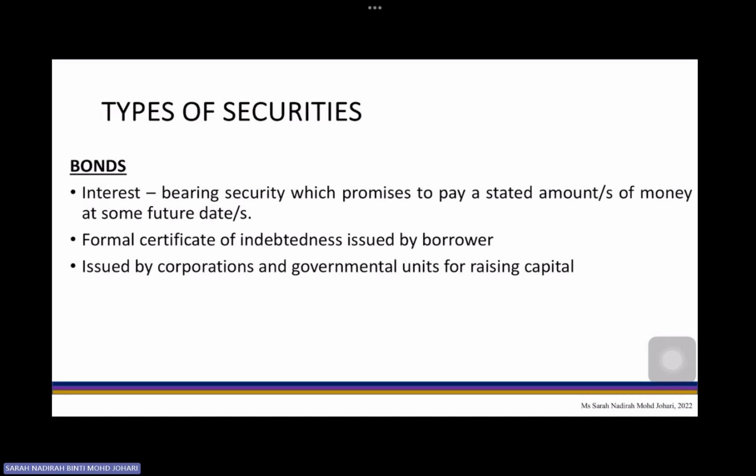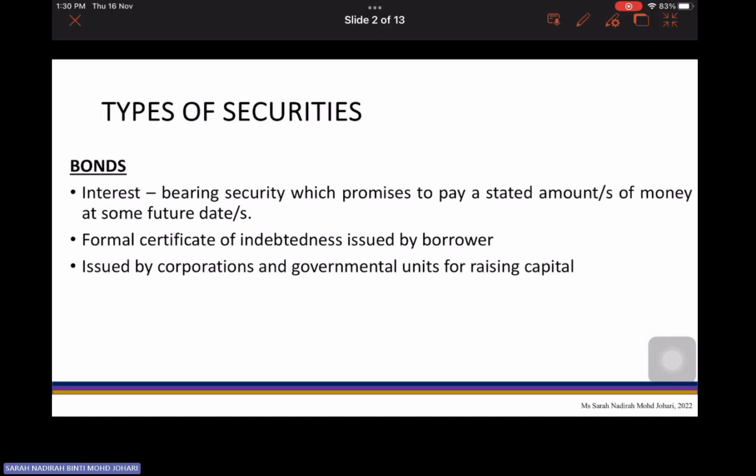A bond is basically one type of security in the financial market. It is an interest-bearing security which promises to pay a stated amount of money at some future dates. What does this mean? The bond promises to pay interest over a specific term at stated future dates and then pay a lump sum at the end of the term. This is similar in quality to an amortization loan approach, or the same as your sinking fund method.